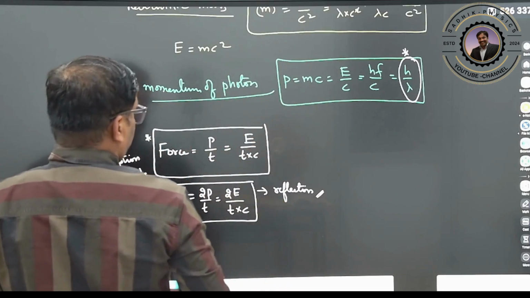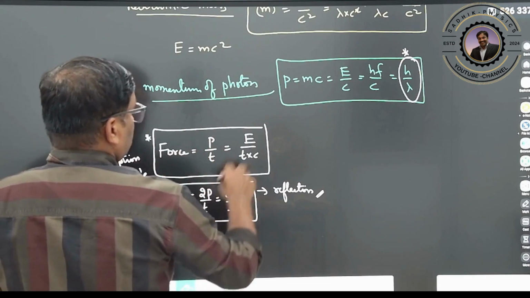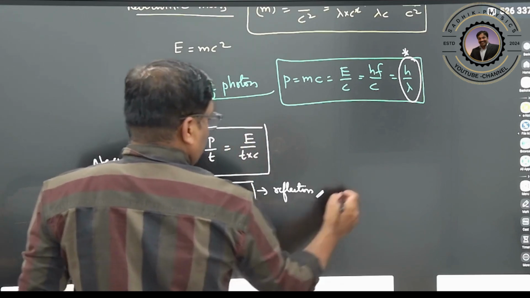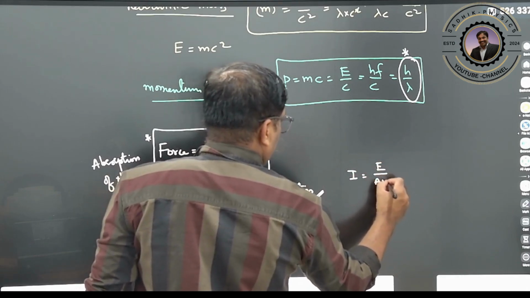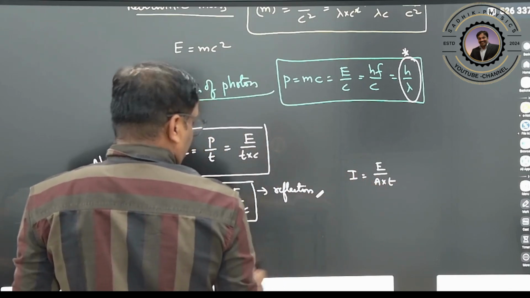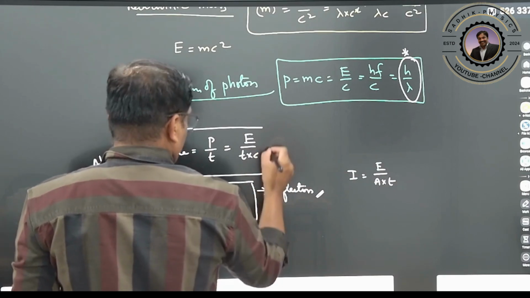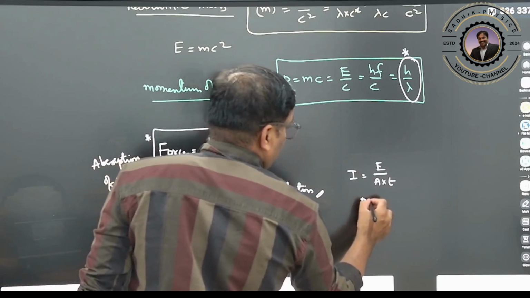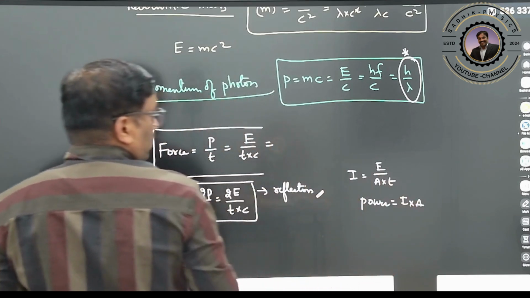So therefore here force is nothing but a change in this one. Here energy per unit area, therefore intensity can be written as how much now? Intensity is nothing but energy by area into time. So energy by time we can write as intensity into area. So you can write it as force. Energy by time is nothing but power, so that can be written as intensity into area. Clear?